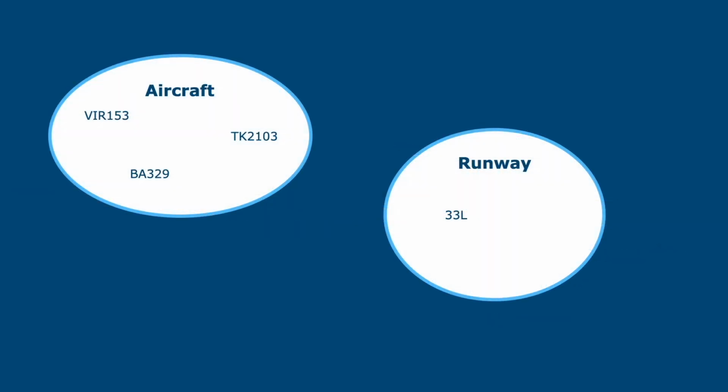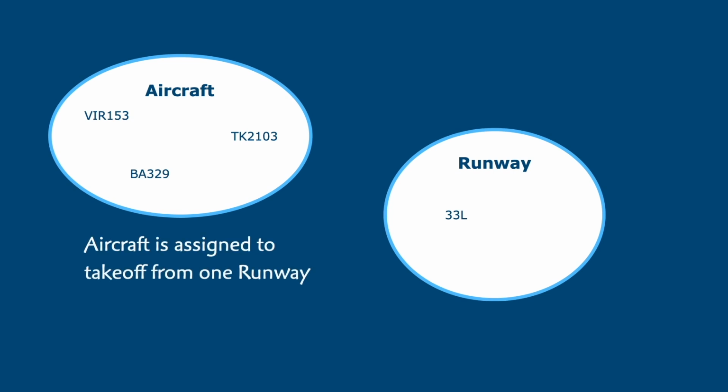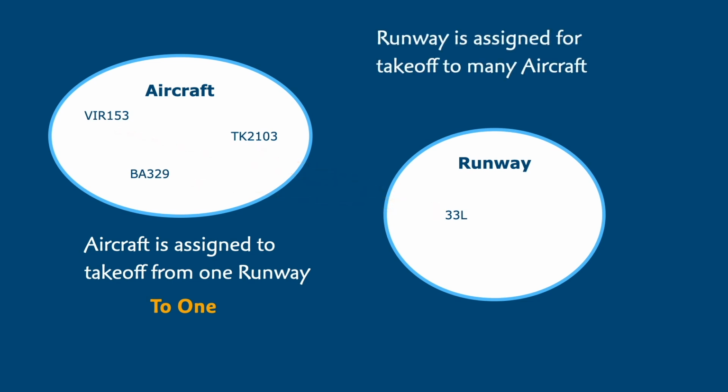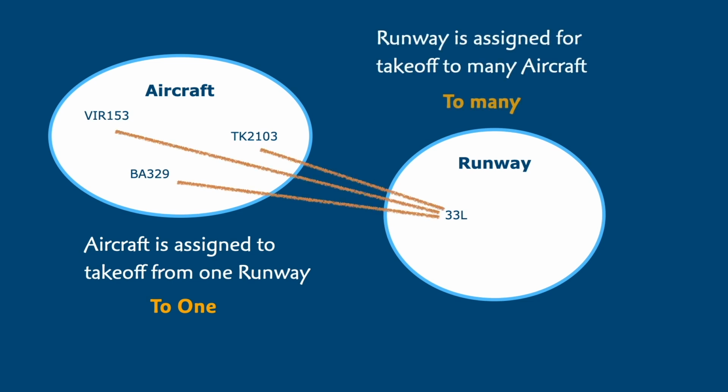We can visualize the runway assignments in our scenario as a mapping between elements of two sets. Aircraft are identified by their call signs and a runway by its name, 33L in this case. Taking the aircraft's perspective, we illustrate the many-to-one mapping. Then, from the runway's perspective, on the same relationship, we see the one-to-many mapping. Since we are observing a single relationship, the mapped instances are the same regardless of perspective.